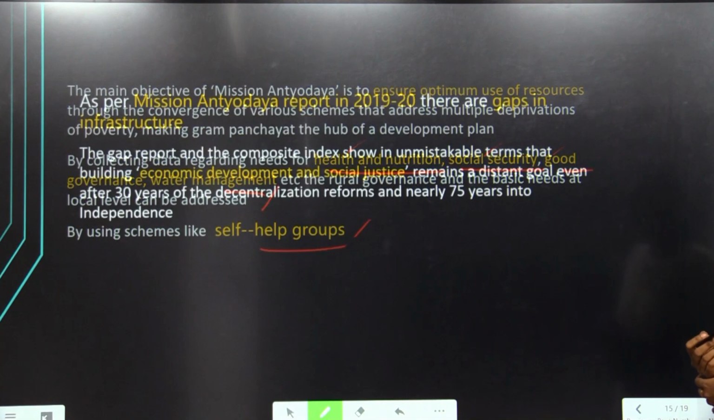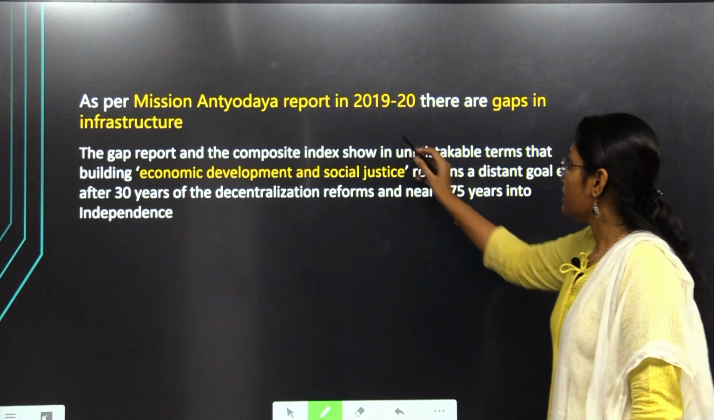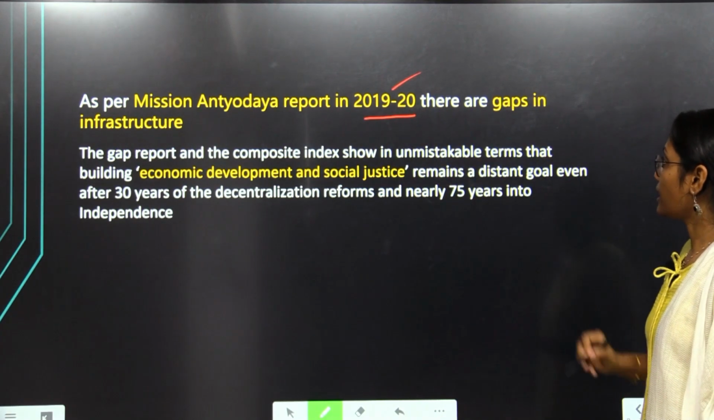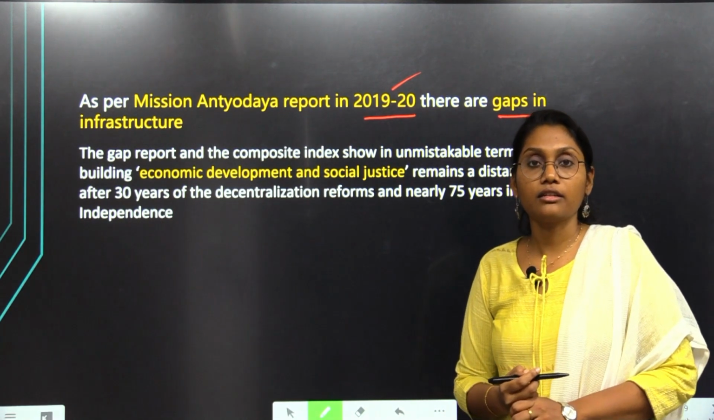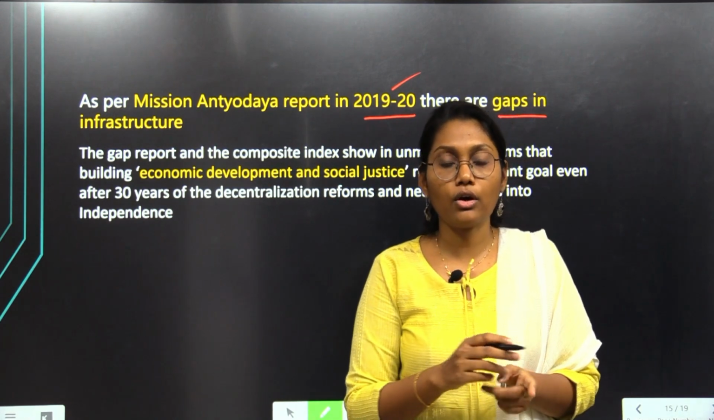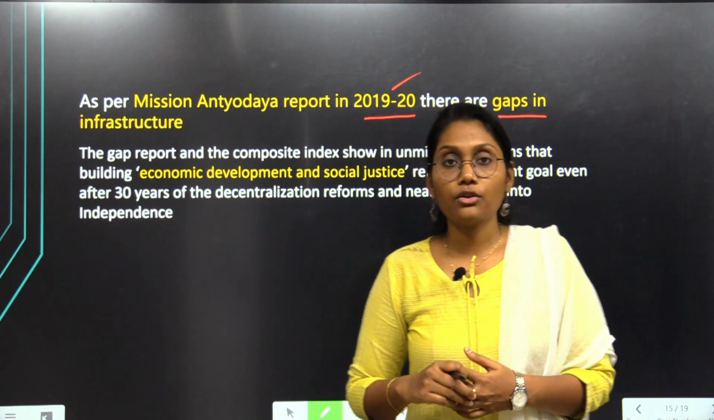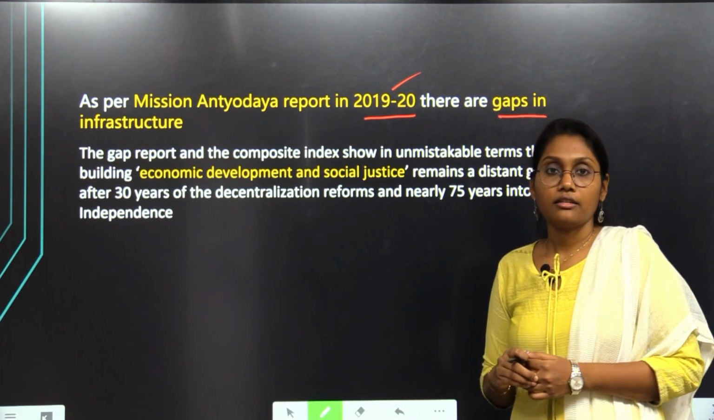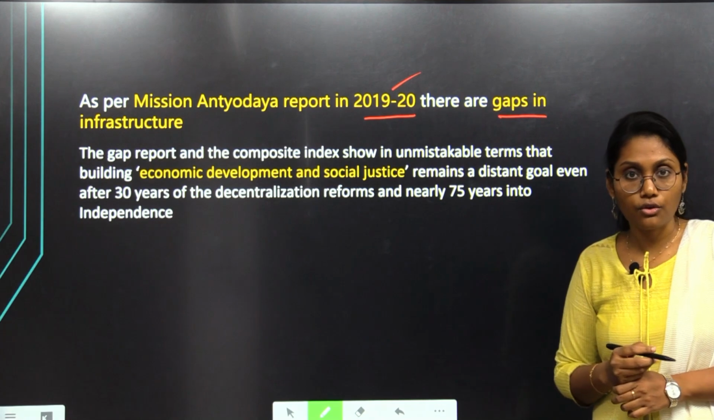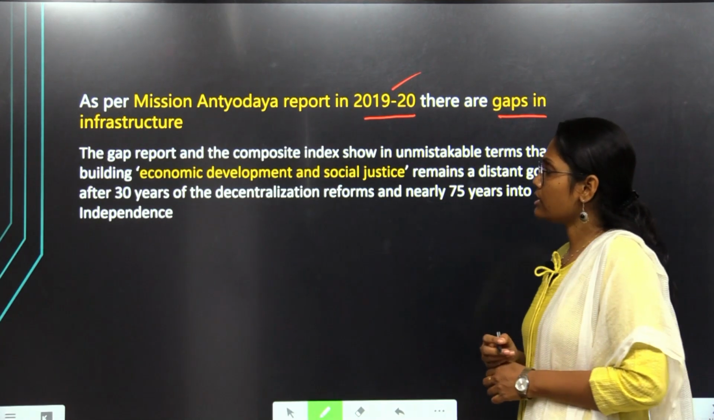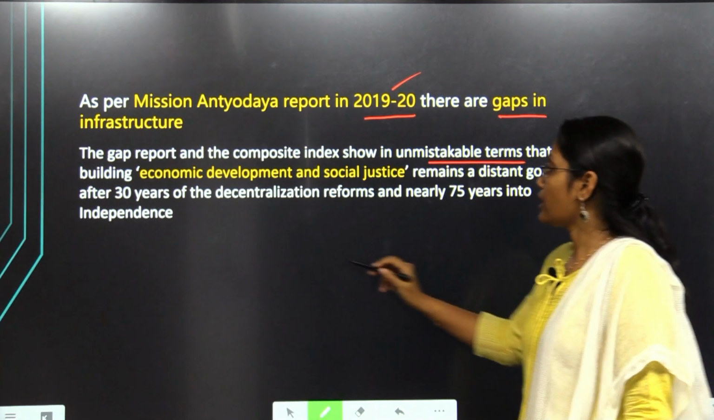Okay, if we go deeper into it, we have the Mission Antyodaya report of the year 2019-20. It has told that there are gaps in the infrastructure. As we have seen earlier, many rural families have only one room or no room, and they do not have any salaried jobs or security for their livelihood. Considering these reasons, the Mission Antyodaya report says there are gaps in the infrastructure of rural India.